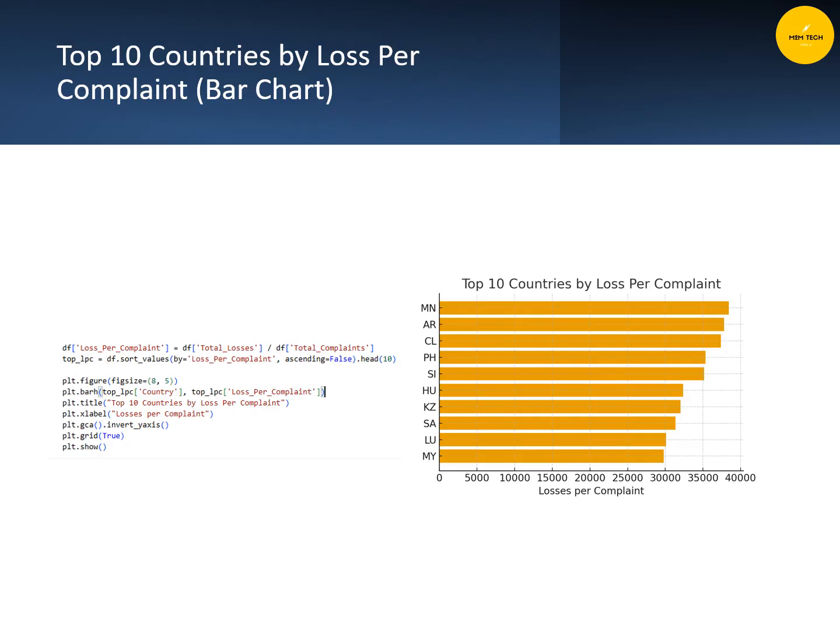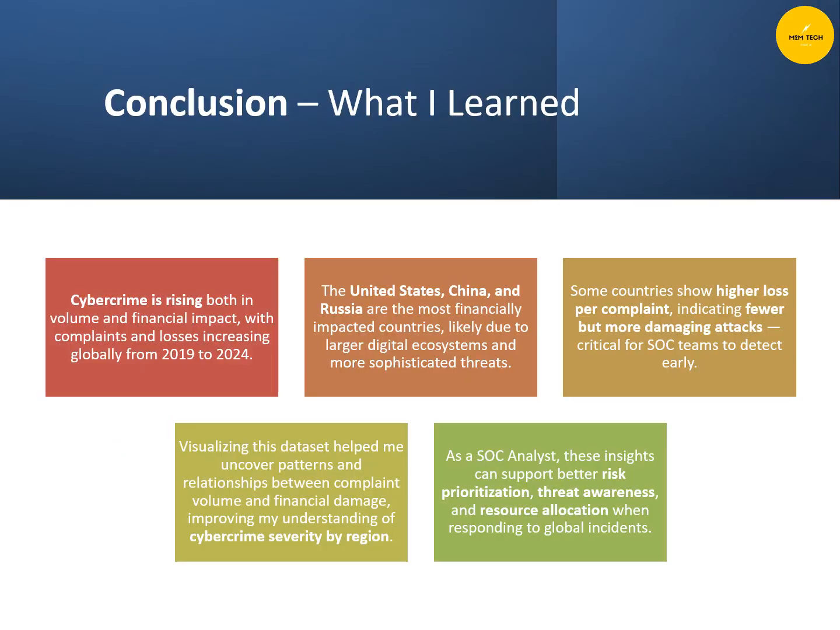For example, the first is Mongolia, then Argentina, and Chile. You would not expect these to be high in cybercrime or high in losses per complaint. You would think it would be Russia, China, or the United States. But it's not. Even though the financial loss is high in those countries, the complaints are also high, so the average becomes very low.